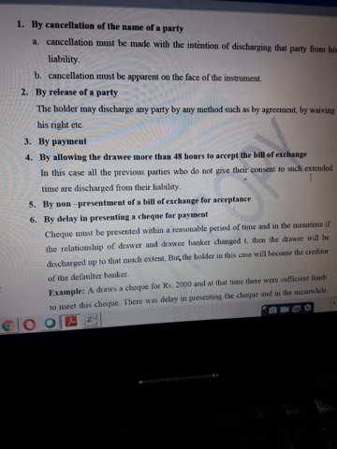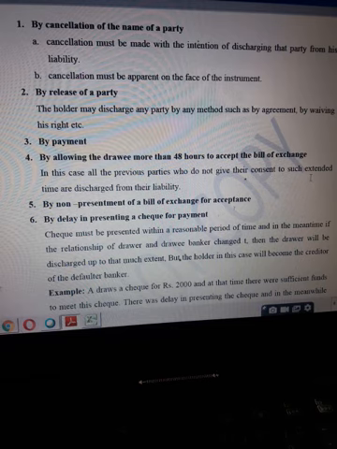So all the intervening parties before that holder, all those who had not given their consent to this kind of extension of time beyond 48 hours for acceptance to the drawee, they all get discharged. This is a legal rule under the Negotiable Instruments Act. Another mode of discharge of a party can be by non-presentment of a bill of exchange for acceptance.